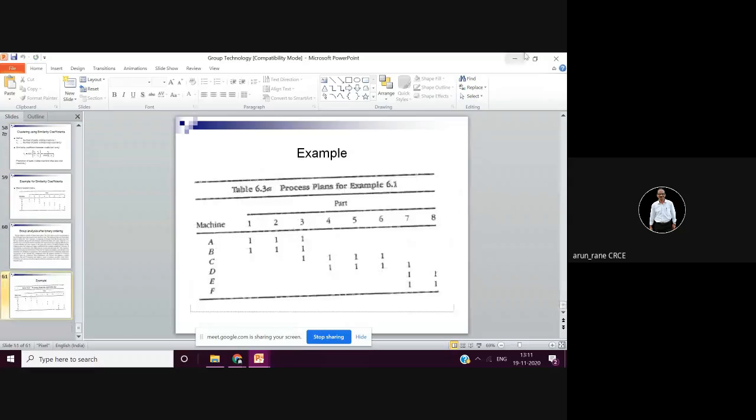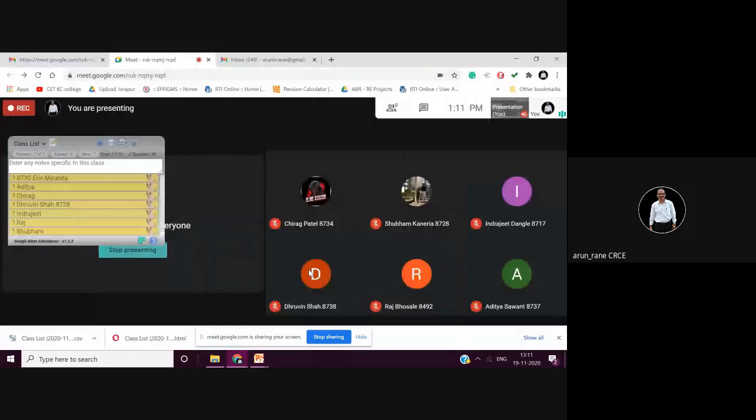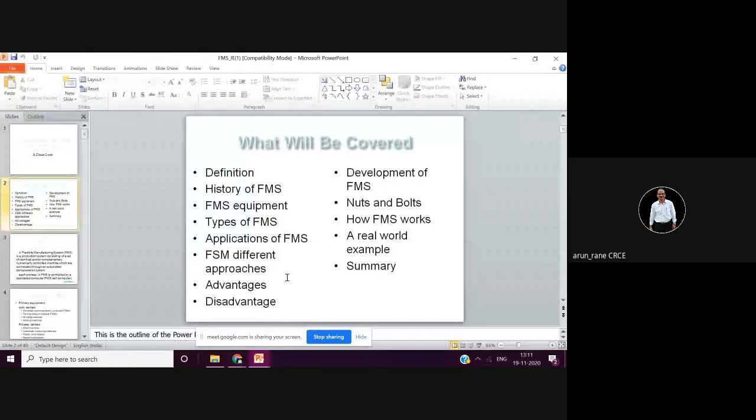So that was about group technology. Now another is your FMS. FMS stands for flexible manufacturing system. Again, the relevance for examination is a short note. The weightage is 4 marks. 4 marks means either of these. It is not that GT will come for 4 marks, FMS will come for 4 marks, and AG will come for 4 marks. Only one of these.